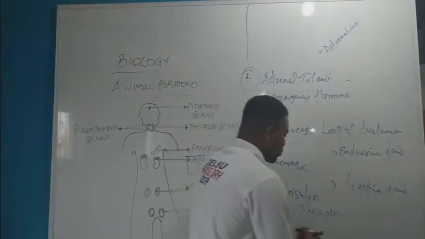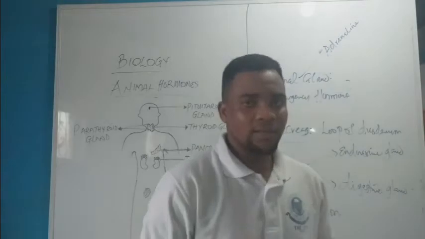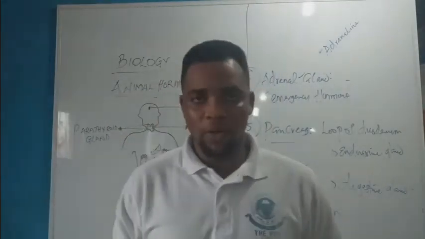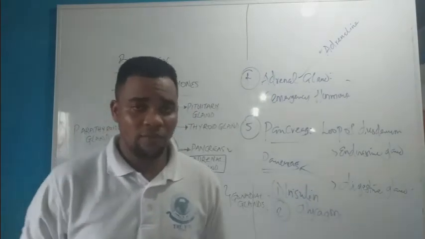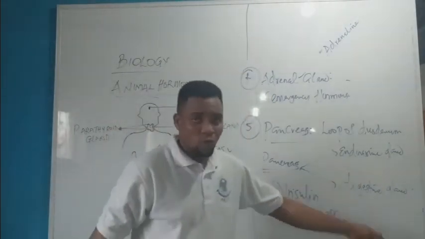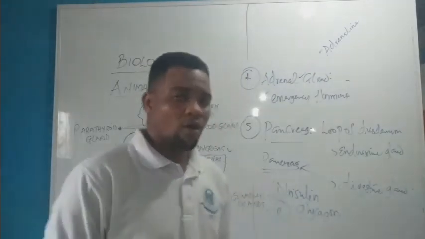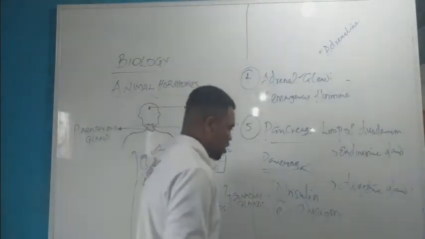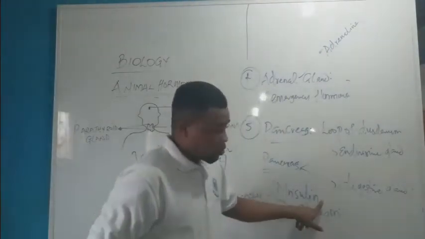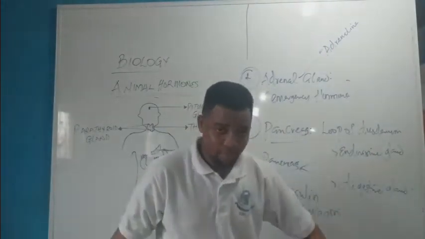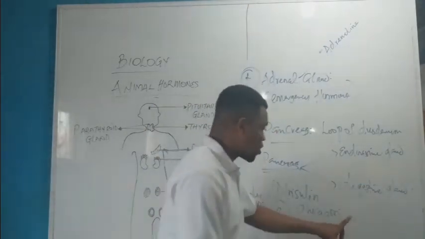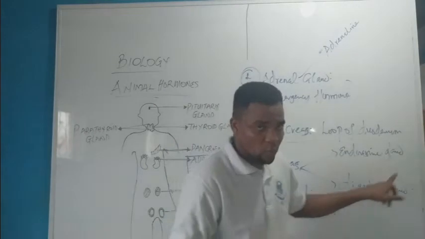The function of glucagon is that this enzyme converts the glycogen, which is stored in the human body, also known as animal fat, back to glucose, which is used by the body for regular activities and for energy. So insulin converts blood glucose to glycogen. Glucagon converts glycogen back to what?